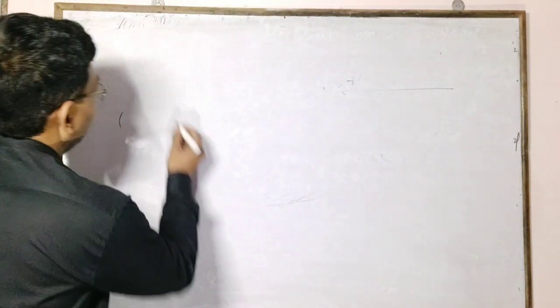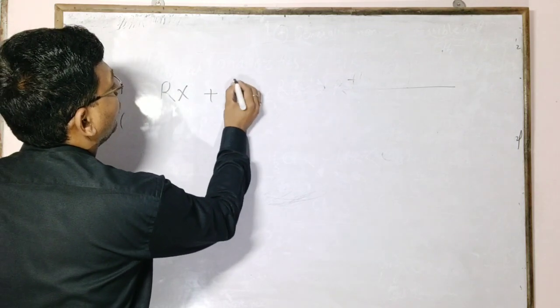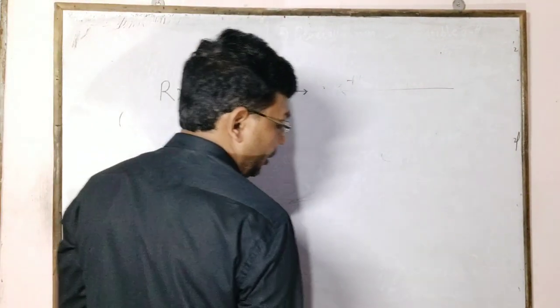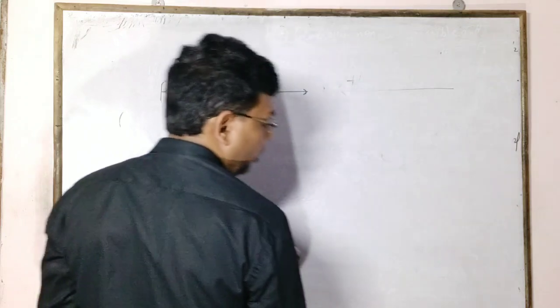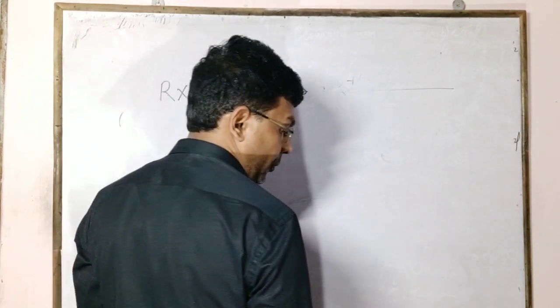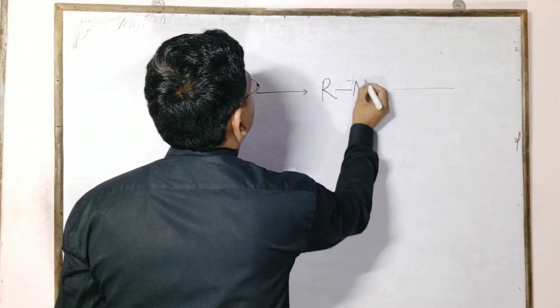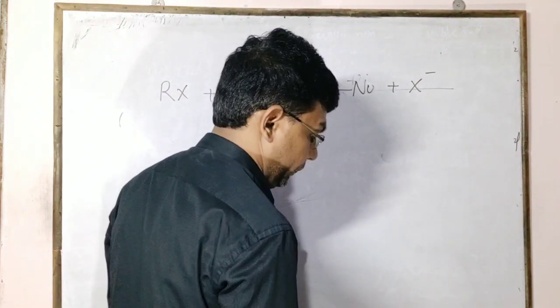For example, alkyl halide reacts with a nucleophile, such as halide, cyanide group, nitro group, and attaches to the alkyl group, and the halide group is removed.